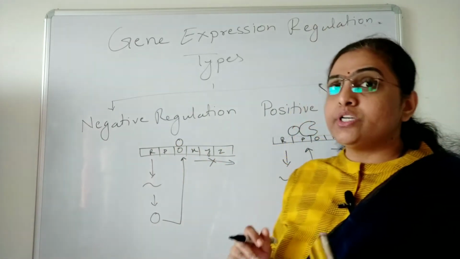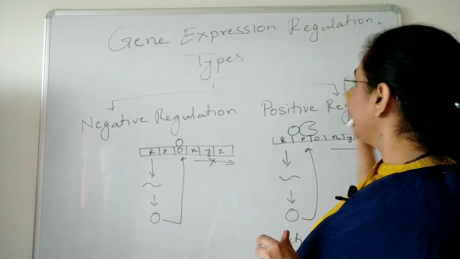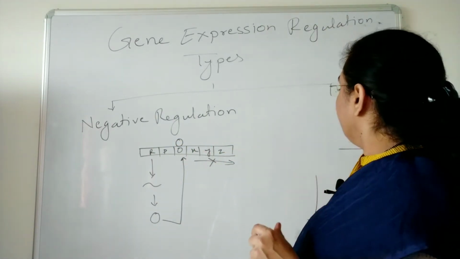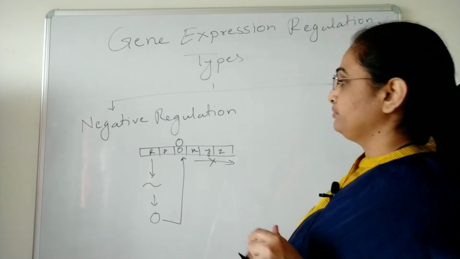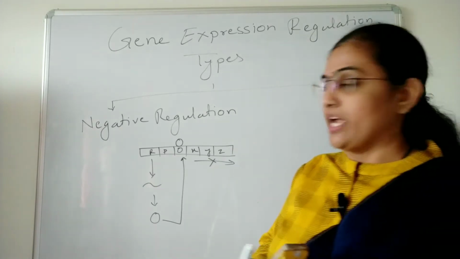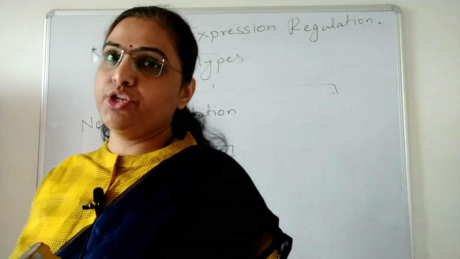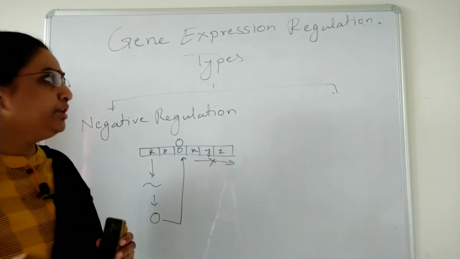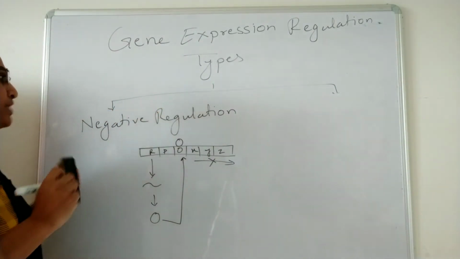Now coming again to negative regulation. Negative regulation is of two types.